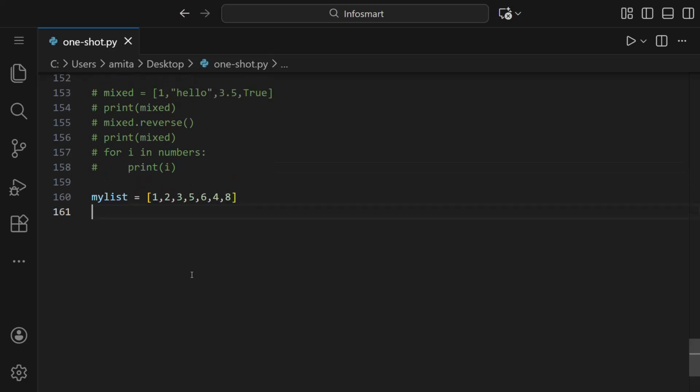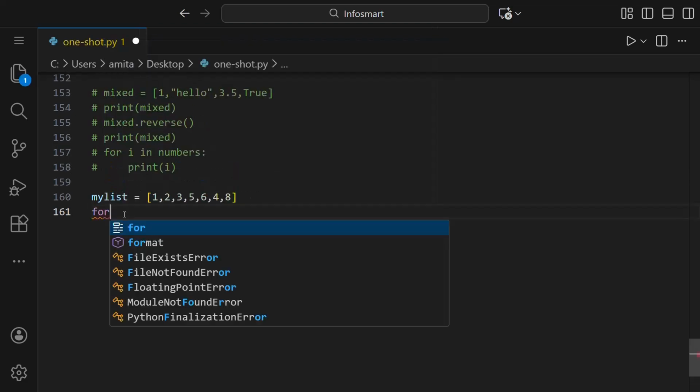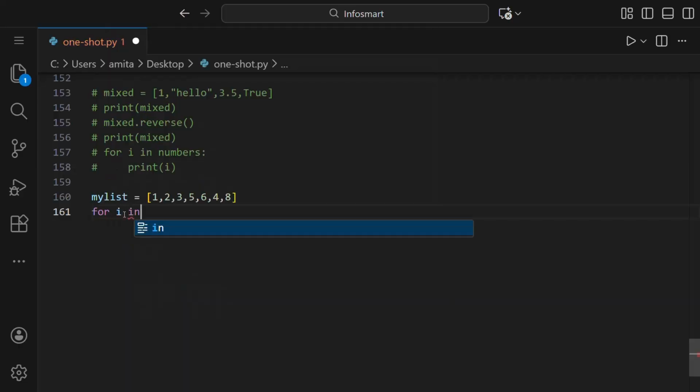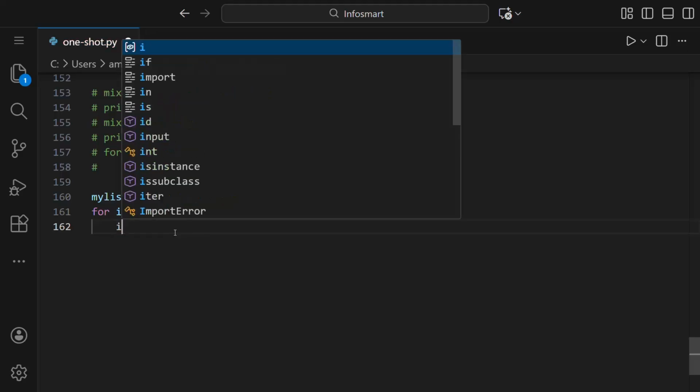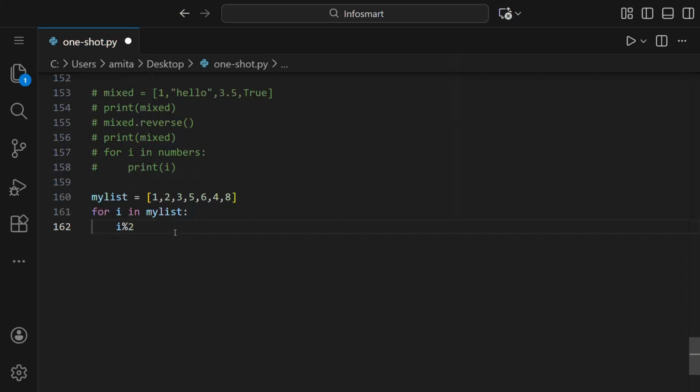So like we have iterated here for every element of the list, we have to do the same thing. So for i in my list, we'll check every element if it is odd or even. And we already saw that for checking if it's even or not, we have to check the remainder when it's divided by 2. If the remainder is 0, then it is an even number. So for that, we'll write i modulo 2, if it's equal to 0,